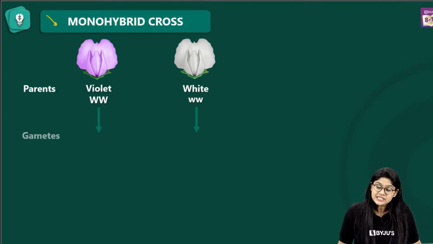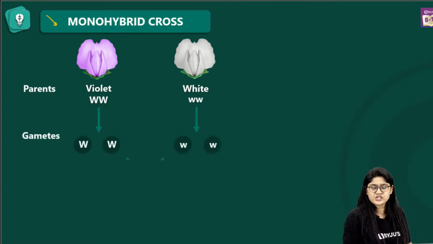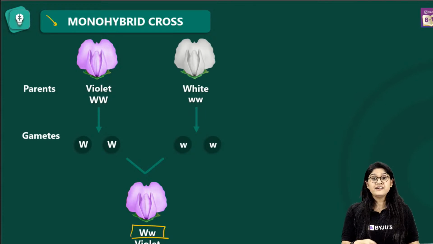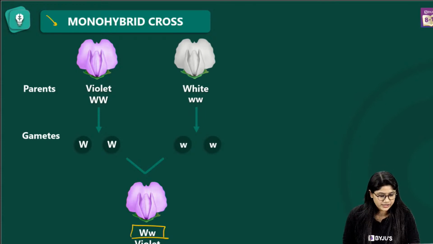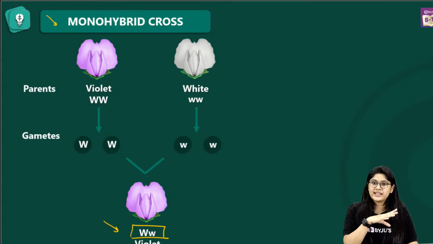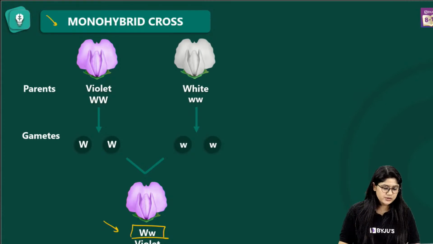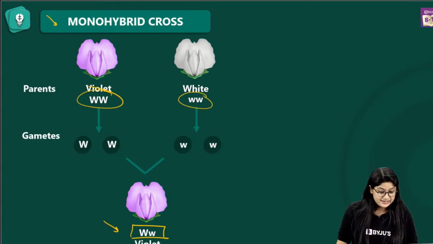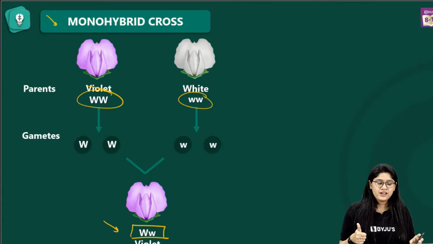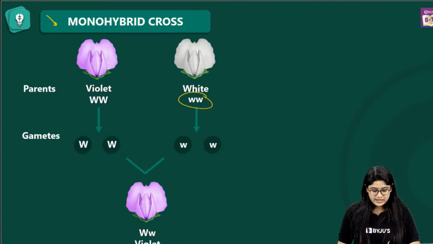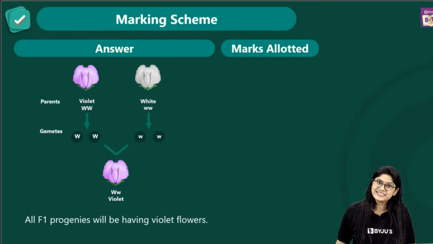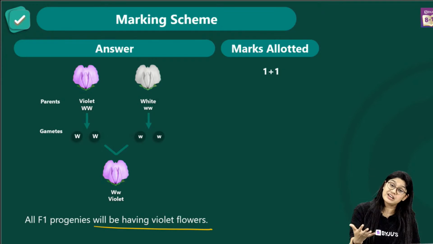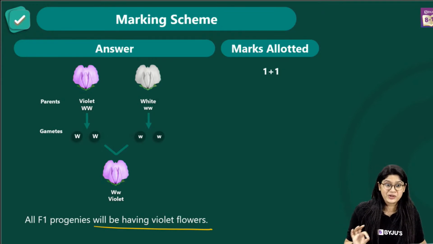We will see the gametes, right? This is how we will see the gamete separation. So it is a heterozygous condition, right? Homozygous, heterozygous, I hope you remember. Homozygous will have the same allele, like this, like this. This is heterozygous, which has different alleles. Everyone, are we clear? Yes? And in the F1 generation, of course, we will see that the F1 progeny will have violet flowers. Very interesting question, right?